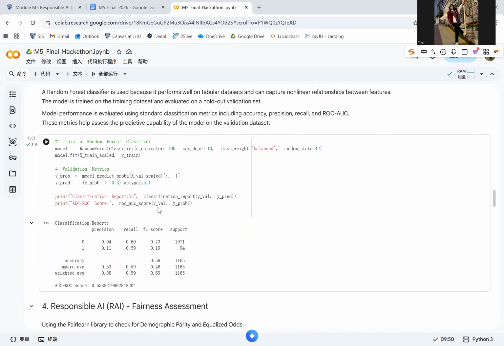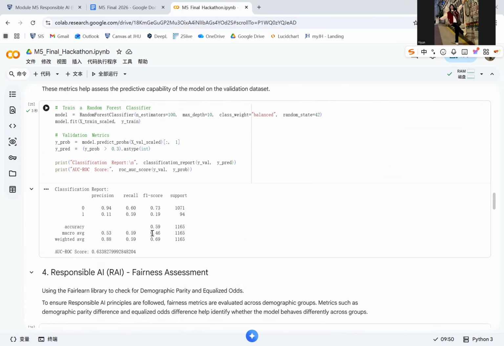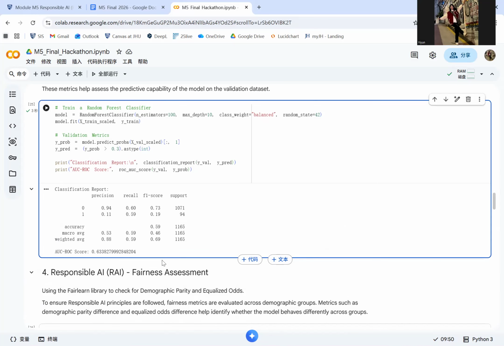So let's look at the validation results. The model achieves an ROC AUC score of about 0.63, indicating moderate predictive ability. The recall for class 1 is relatively high at 0.59, meaning the model can identify many positive cases. However, the precision is low, maybe due to class imbalance, showing the trade-off between detecting minority cases and maintaining prediction accuracy.